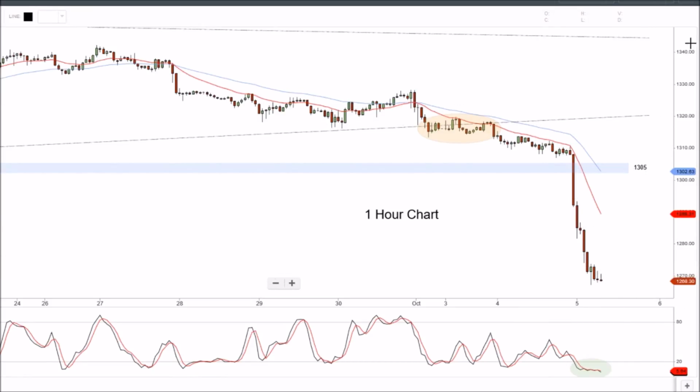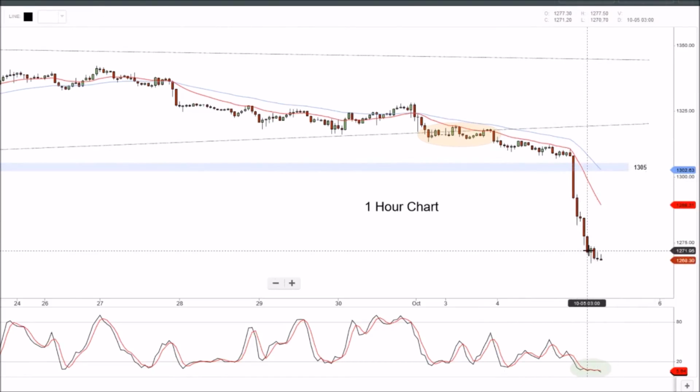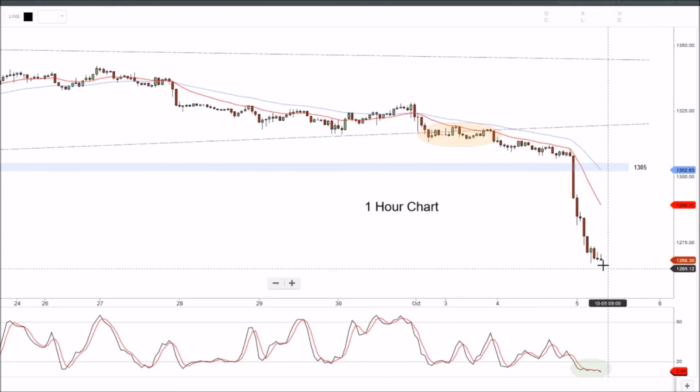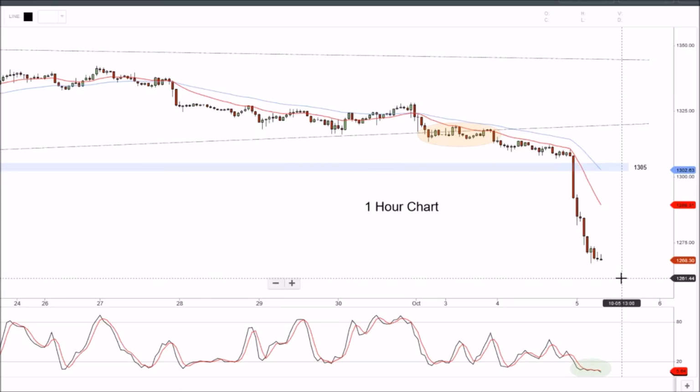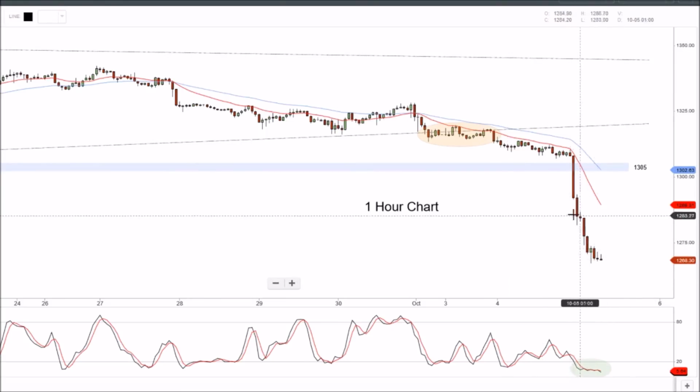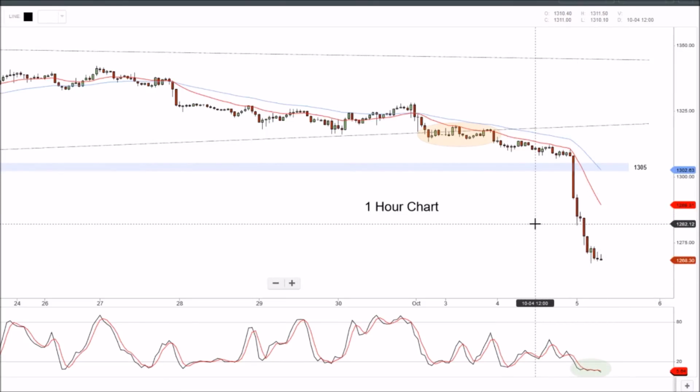Wouldn't touch it at the moment. There's nothing technically that says that can't keep going. And there's nothing to say to buy that market at the moment, apart from being well oversold, but that could easily continue staying in well oversold territory as more sellers come in and just push prices lower down towards 1260, 1250. We'll have to see how that plays out in the next few days.